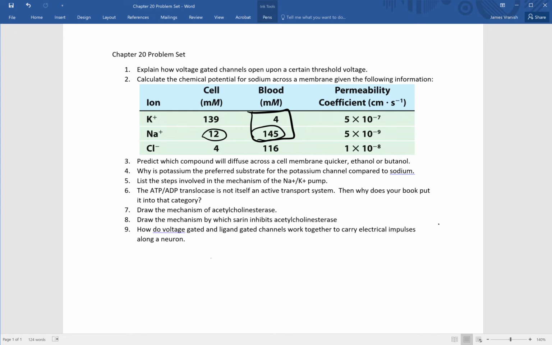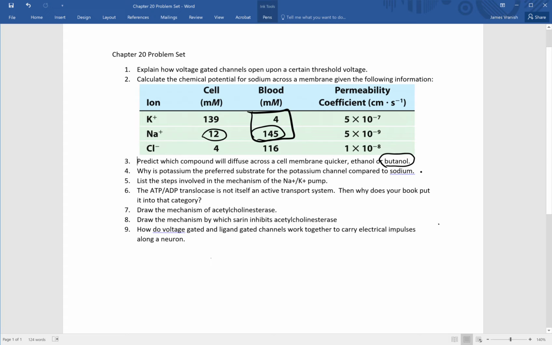So in general, for a polar molecule that's already soluble in water, the real rate limiting step of it crossing the cell membrane is it dissolving in the nonpolar part of the cell membrane. In the case of ethanol and butanol, butanol is the more nonpolar of these two molecules. It has 4 carbons, whereas ethanol only has 2. They both have 1 alcohol on them. So butanol is going to be more soluble in the interior of the membrane, so it'll be able to cross the cell membrane more quickly.